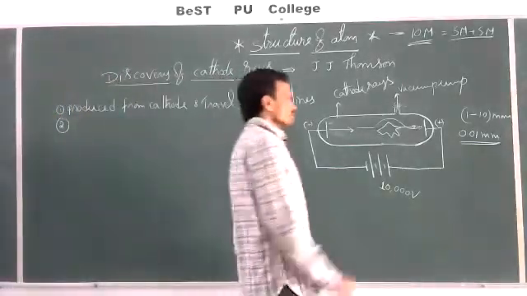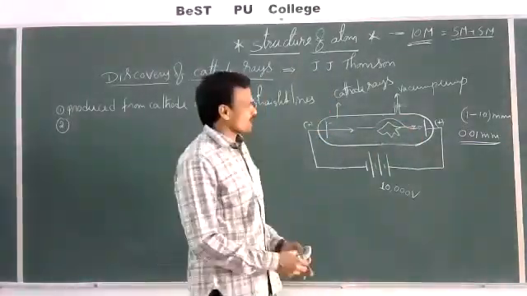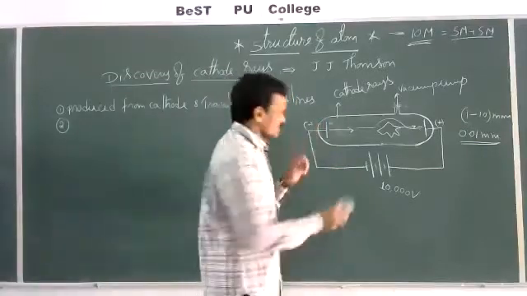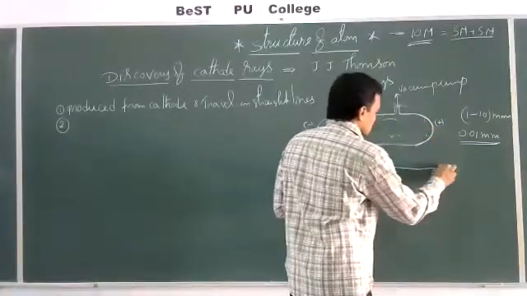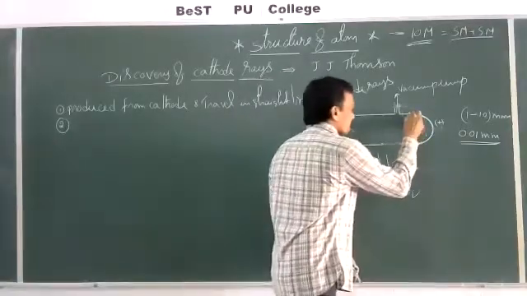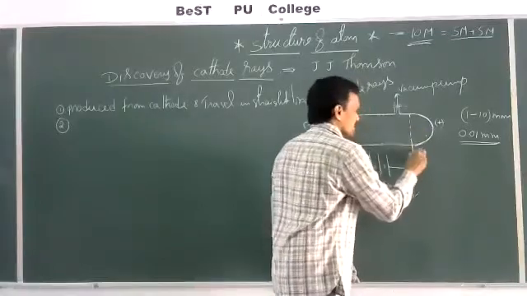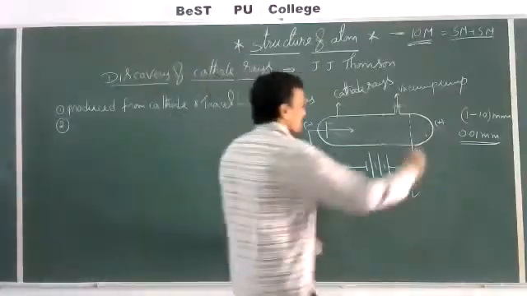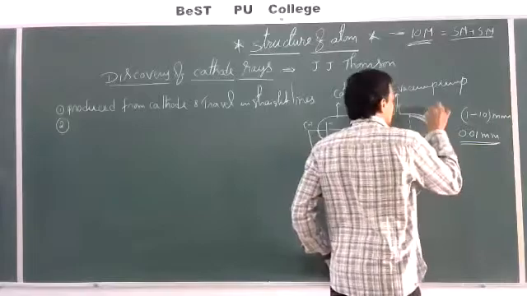These cathode rays are not visible to our eyes. We are not able to see them. Then how do we identify cathode rays? They made one small modification here. Instead of a plain anode, they placed a perforated anode, and behind it is coated with zinc sulfide, ZnS.